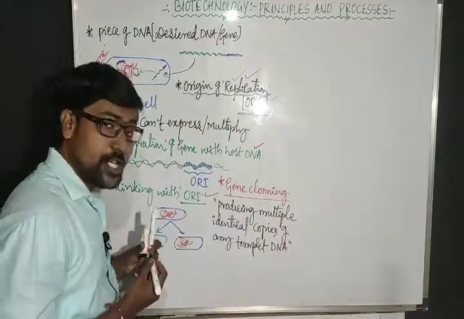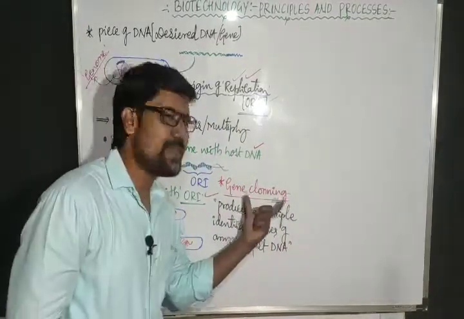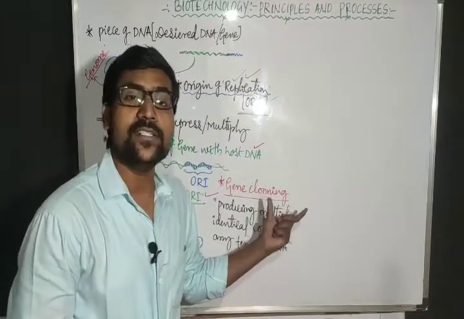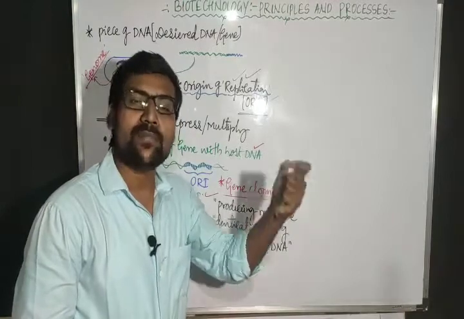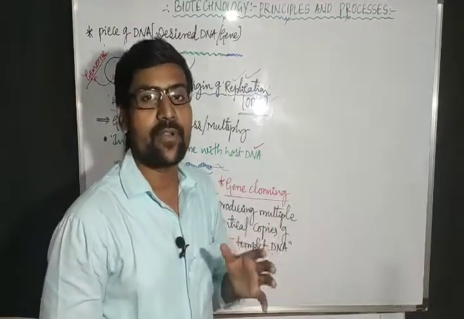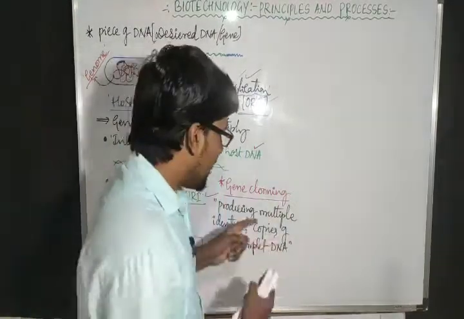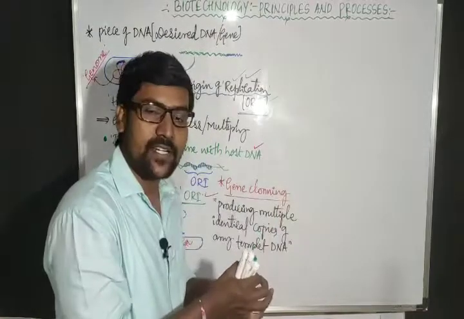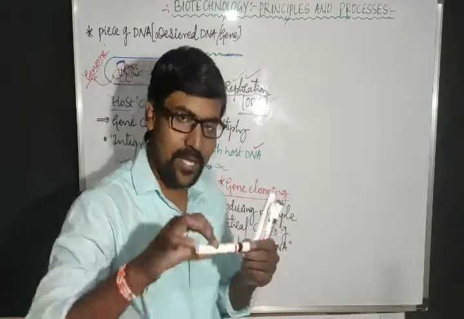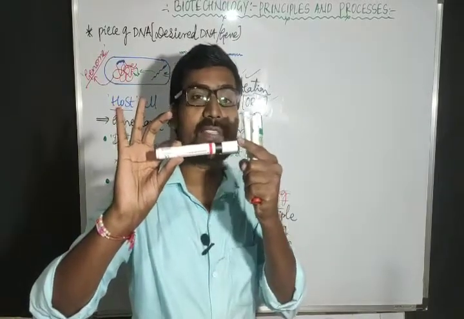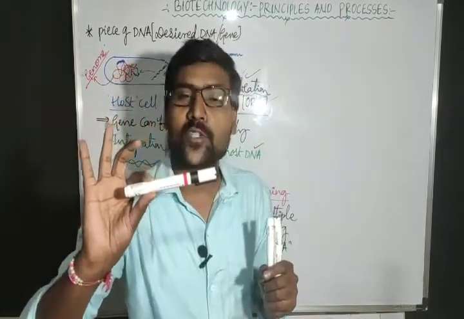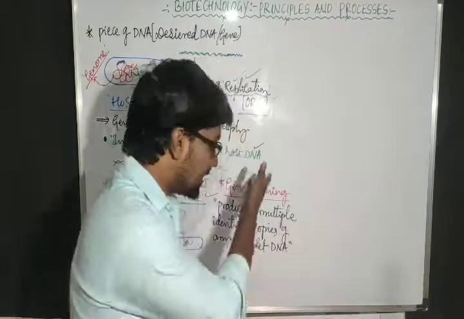Gene cloning means, we already know cloning: a group of morphologically and genetically similar organisms we refer to as clones. Now gene cloning: if this is one gene, I have to get many copies of it, Xerox copies. That is gene cloning.